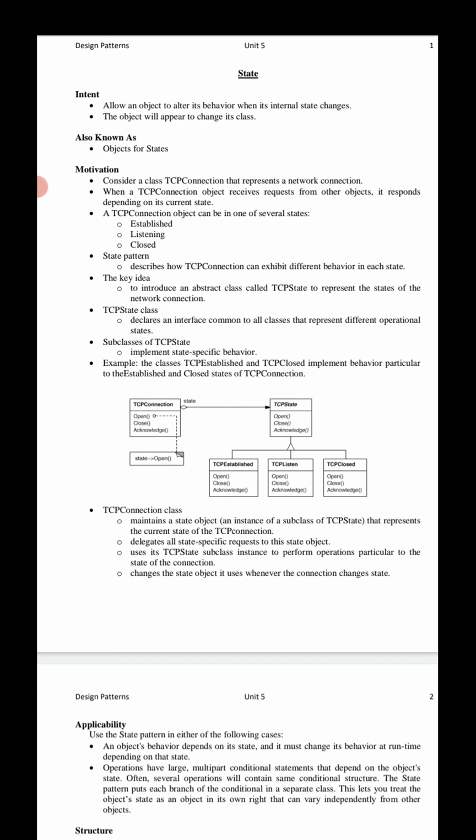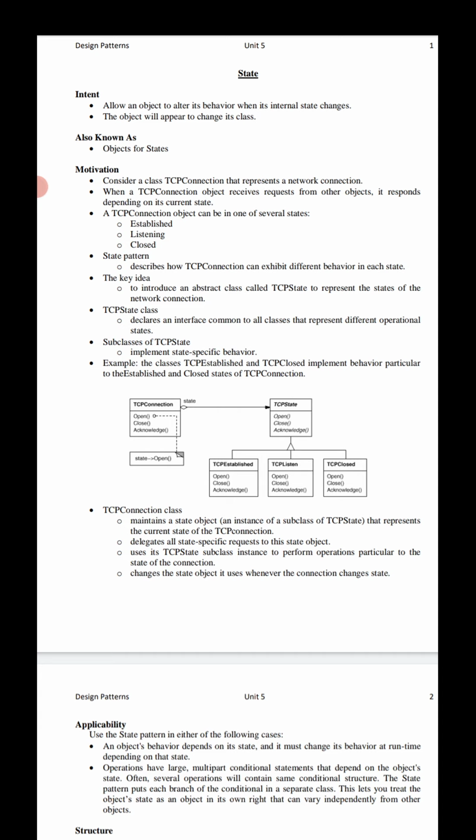Okay, so the state design pattern plays an important role that allows an object to completely change its behavior depending upon its current state. I will give an example for that, if you need to understand it in a clear-cut way.